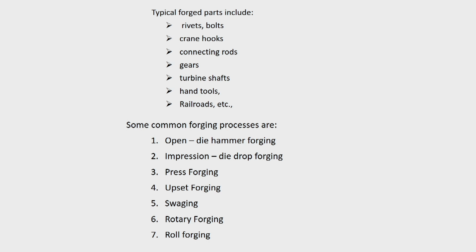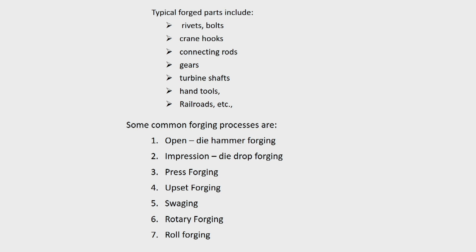Then the hooks for cranes, heavy duty or even light duty, are made by forging, because when you are making by the closed die forging technique, you can visualize the plastic flow of the metal, and along the metal flow direction the strengths are better. This plastic flow of the metal results in enhanced properties. So, even hooks of cranes are forged, they are never cast.